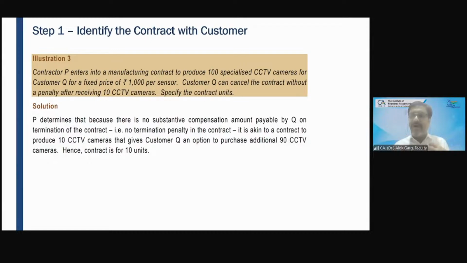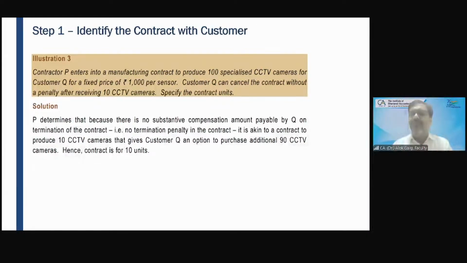So see how I am thinking about this question. Let's say this contractor got an order. The contractor is a company which will recognize revenue. This company got an order for 100 cameras from a customer. And you know what this agreement says? This agreement says that the customer can cancel at any point of time after receiving 10 quantity of cameras.